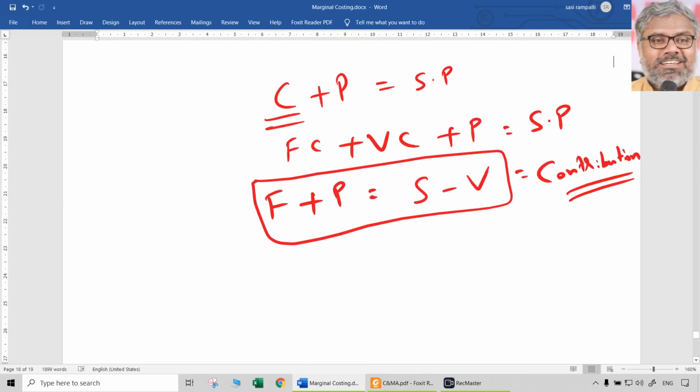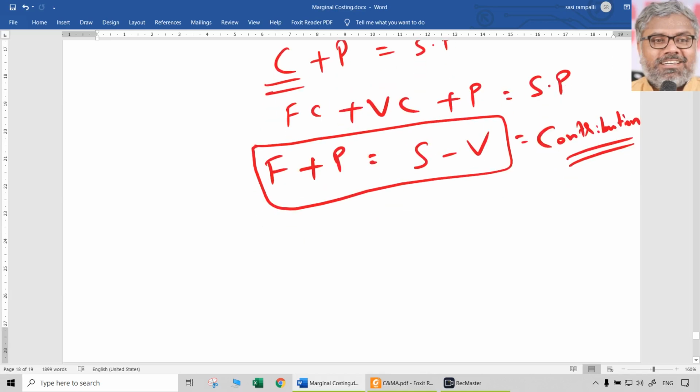In each question, whenever we encounter anything, we should first be clear whether we are talking about per unit things or total things. But the concept is the same. What is the formula for contribution? It is nothing but fixed cost plus profit. Or it can also be called sales minus variable cost. So sales minus variable cost is contribution. Fixed cost plus profit is also contribution.